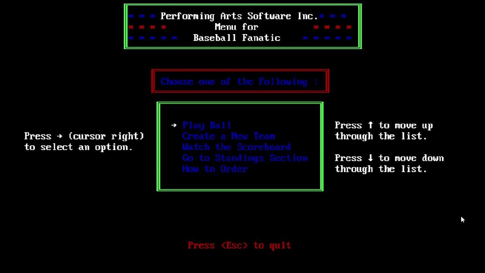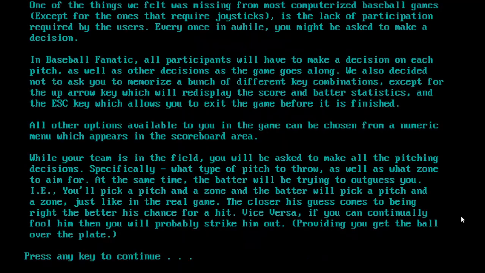If anybody has any other information on the game, please reply in the comments. I do have in the manual that Performing Arts Software was based out of Indianapolis, Indiana. I don't have the name of the programmer for this. So again, any additional info would be extremely helpful and of interest to probably at least a handful of us. All right, let's see if we can play at least an inning or two here.